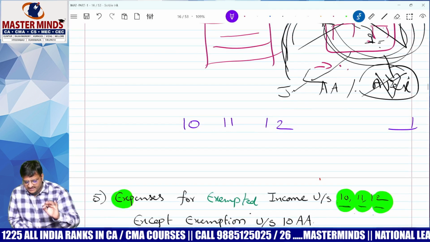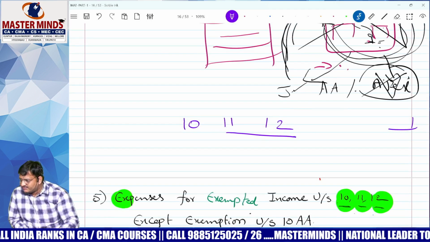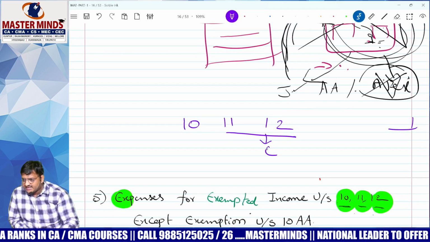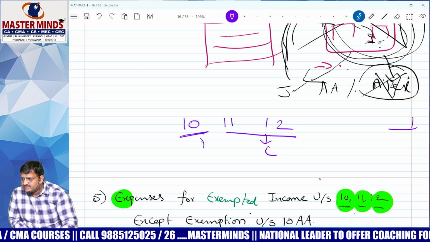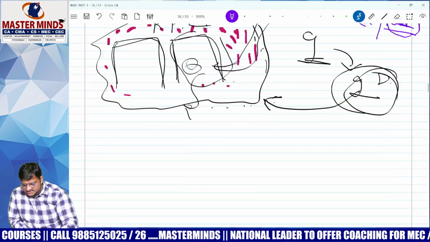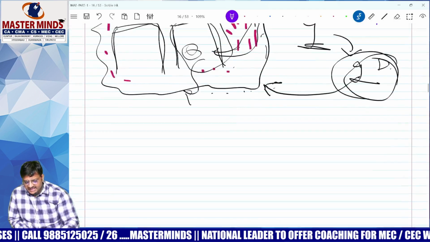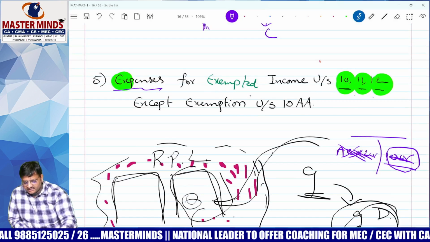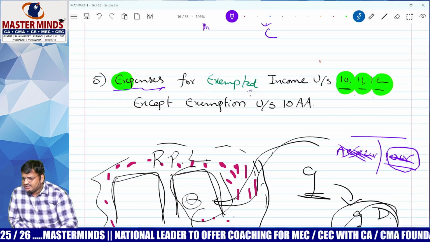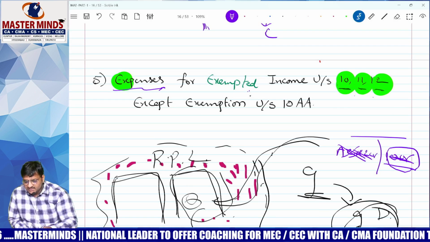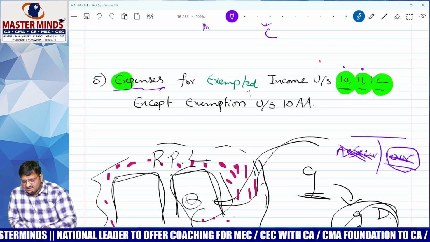Not relevant, leave it. 11 and 12 are applicable for charitable trusts, charitable institutions, charitable companies, and 10 is applicable for all SSCs. Correct? Yes. So E is for expenses related to exempted income covered under section 10, 11, 12.